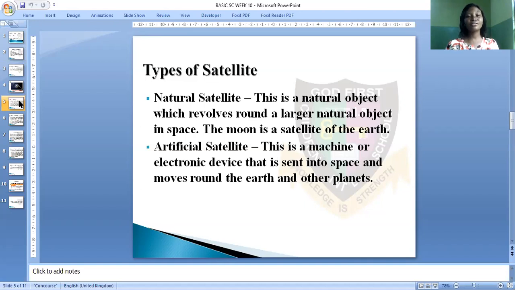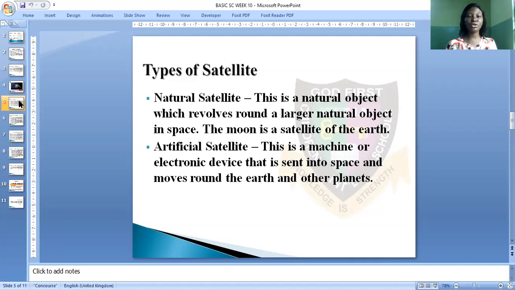Now, also we have the artificial satellites. When we say something is artificial, that is, it is man-made. So people build artificial satellites. People build satellites, and they are launched into space to get information on the Earth. Now, an artificial satellite is a machine or electronic device that is sent into space and moves around the Earth and other planets. This artificial satellite is launched into space by the help of a spaceship, a rocket.